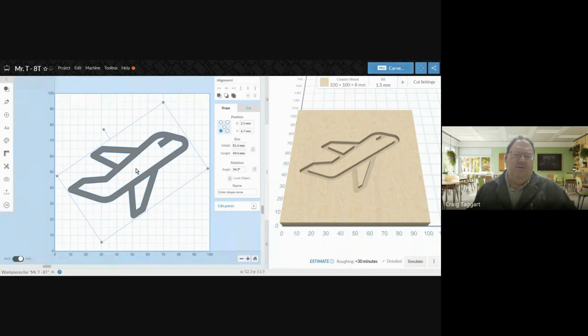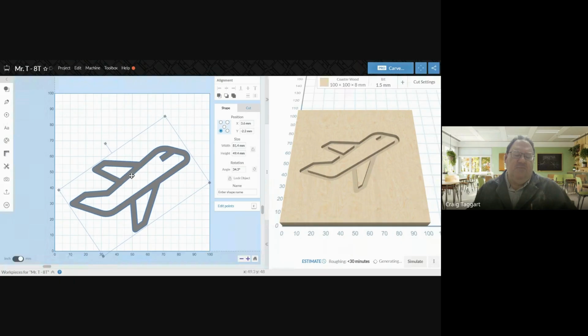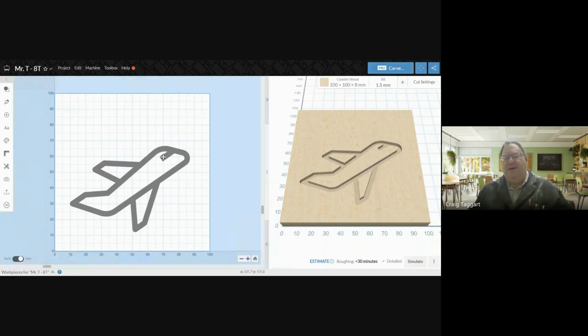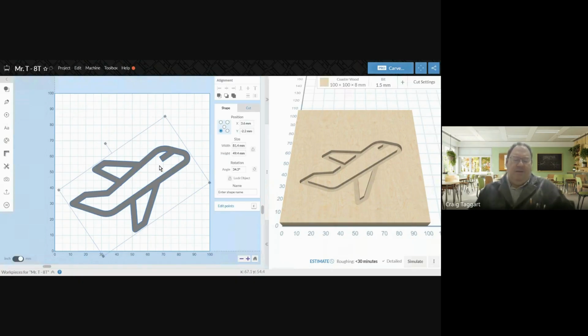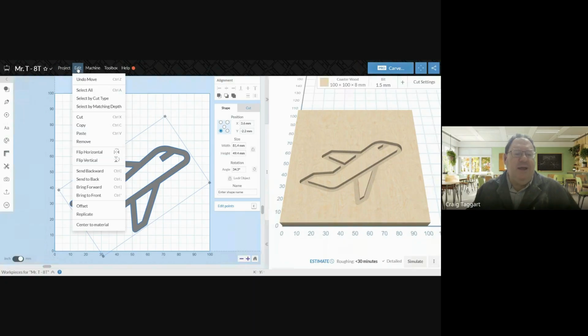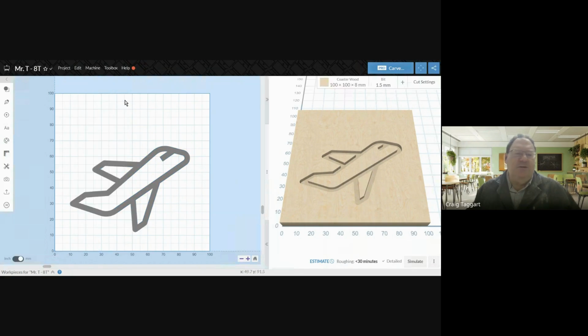Okay. So I can move that. Now, sometimes when you click on it, you may find that there's a separate little part of it that doesn't move and part of it does. So you might want to grab the whole thing, and I think it's under edit. You're going to group, which we can't do on this just yet. So I have my airplane on here. Now let's put some words in here.